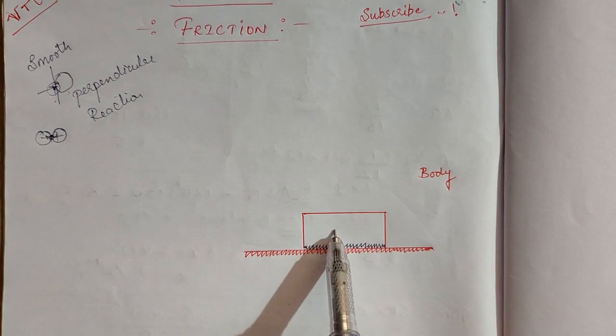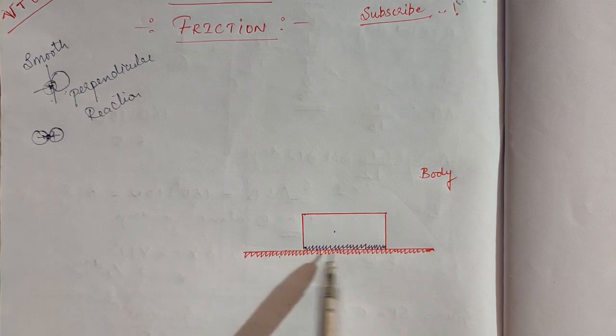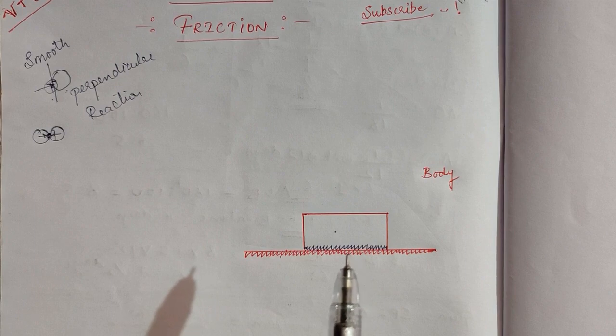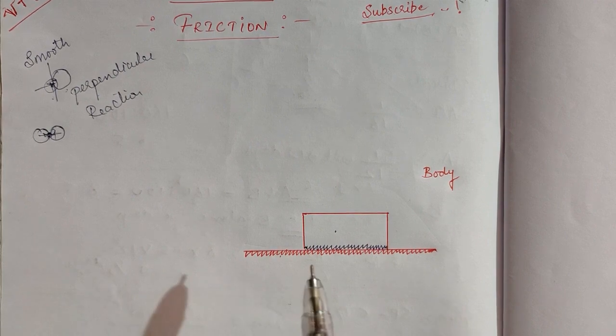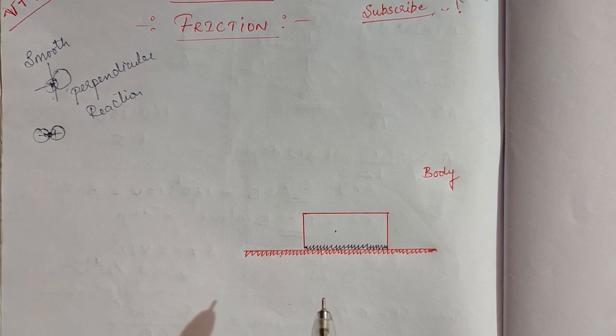If a body is on the surface of another, if they are in contact, then here we will not assume that the surfaces are smooth. In fact, surfaces are not smooth. When we go to the microscopic level and see, the surfaces are rough, so we will take that roughness into consideration.